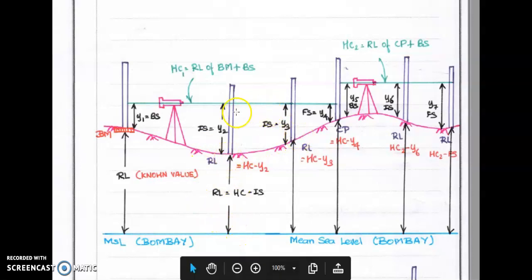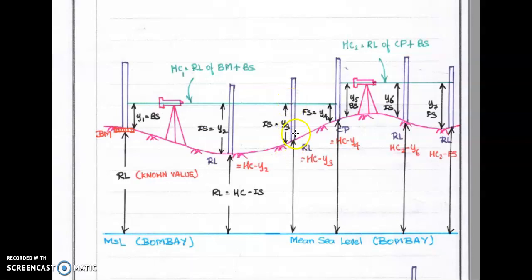Similarly, you can come to here. RL of line of sight, or RL of height of collimation, minus y3, you can get the RL of this place. And come to here. This is a change point. In order to get the RL of this point, RL of line of sight minus y4 gives the RL of this place.